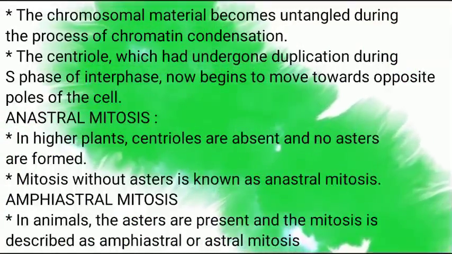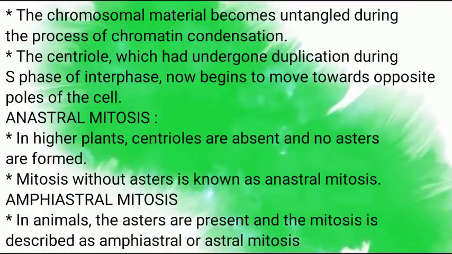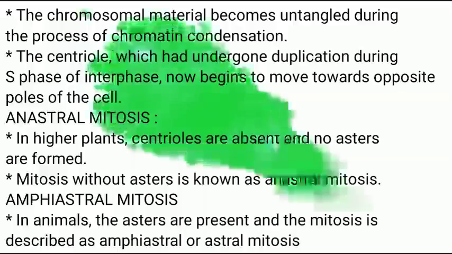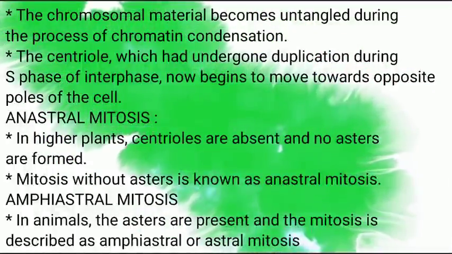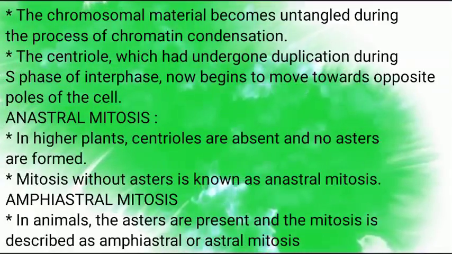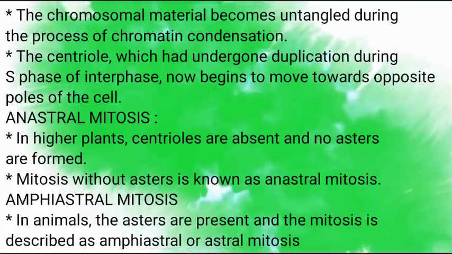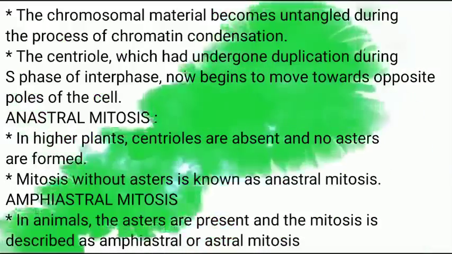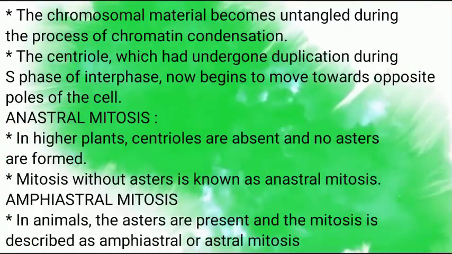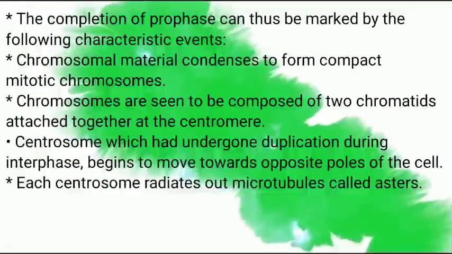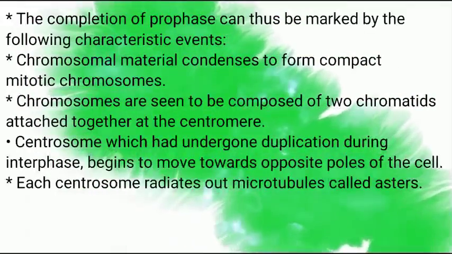Here mitosis is broadly classified into two types based on centrioles and aster rays: anastral mitosis and amphiastral or astral mitosis. Anastral mitosis is generally seen in higher plants. Because centrioles are absent in higher plants, the mitosis without aster rays is known as anastral mitosis. In animals, the asters are present and they help in cell division. This type of mitosis is called amphiastral or astral mitosis. The completion of prophase can thus be marked by the following characteristic events.